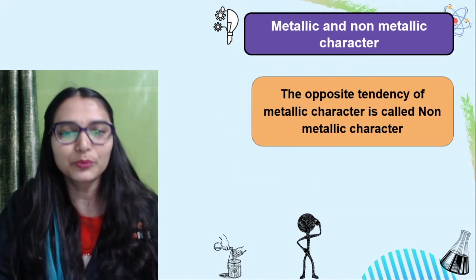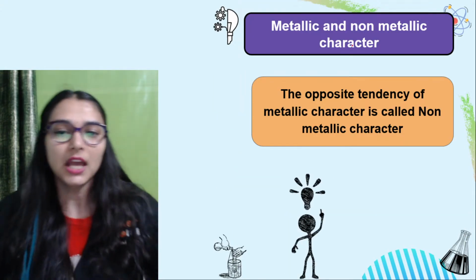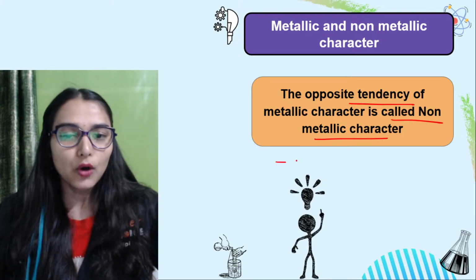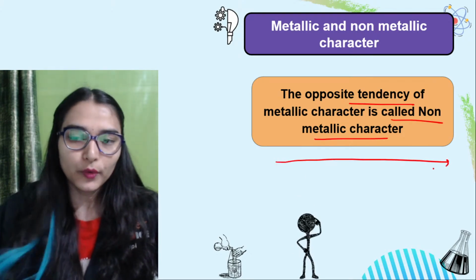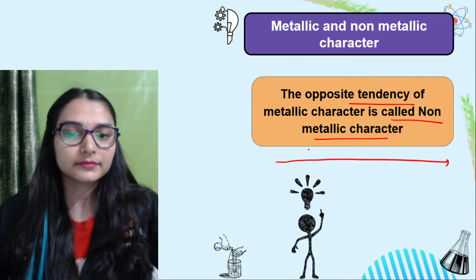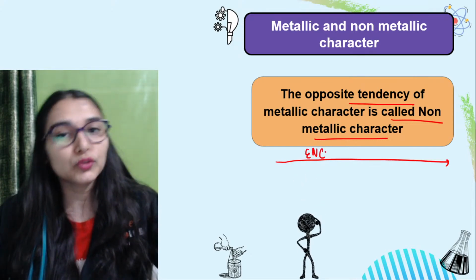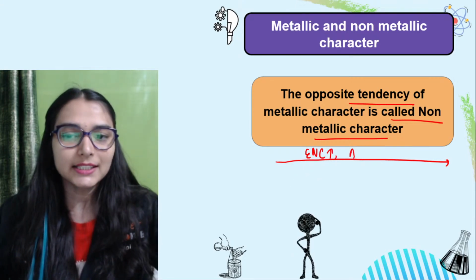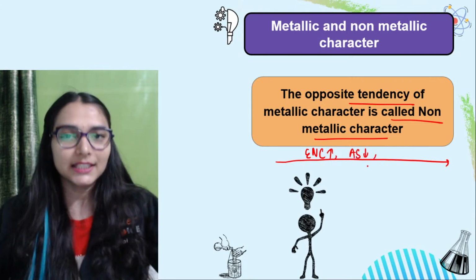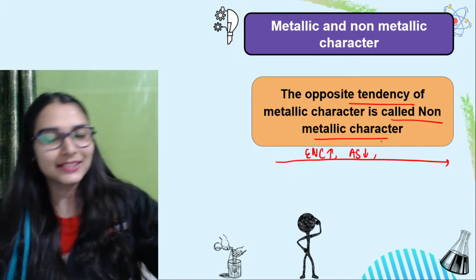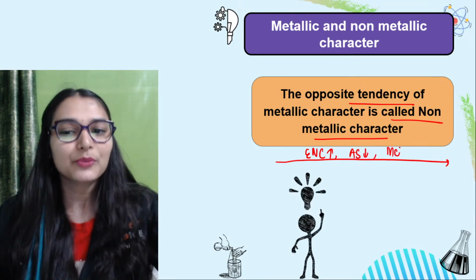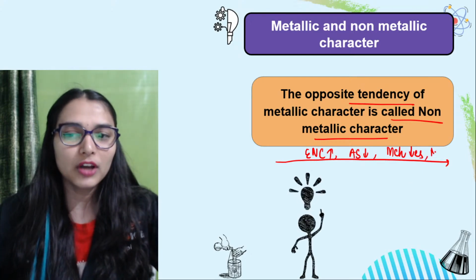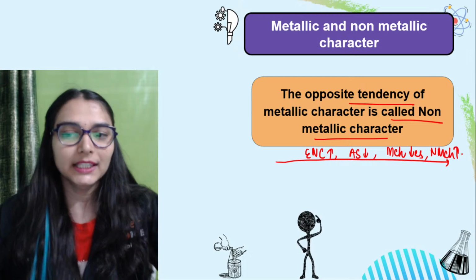So that is simple trend है ना. So you don't have to see. The opposite tendency of metallic character is non-metallic. So क्या हो रहा है? Left to right we are going across a period. We know that number of protons are increasing. That means effective nuclear charge is increasing. Size of atom is decreasing. Nucleus attracts the valence electron more tightly. Metallic character decreases. And non-metallic character would be increasing.